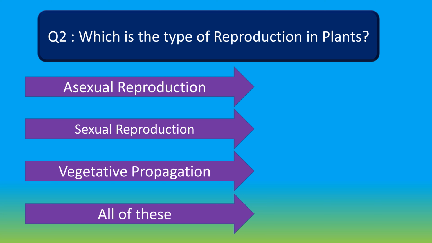Which is the type of reproduction in plants? Option A asexual reproduction, option B sexual reproduction, option C vegetative propagation and option D all of these. Your time starts now.